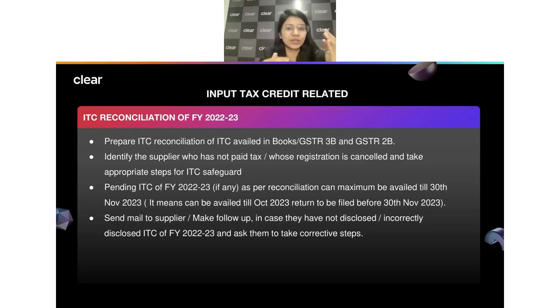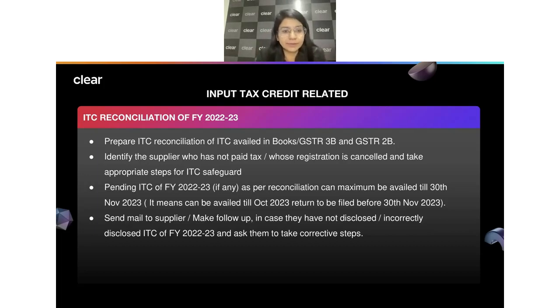They have started looking at 2B and how we report it. There would be a lot of changes. There would be a lot of nuances over there which have to be solved. But the important point is that you reconcile your entire year, right? Try to close everything which is related to a particular year in that same year rather than pushing that to the next year. There should not be any spillover effect, but obviously there would be some when you can't claim ITC, you don't have any option. But just try that everything has been recorded properly in your GSTR 3B for the month of March itself, which is related to FY 22-23.